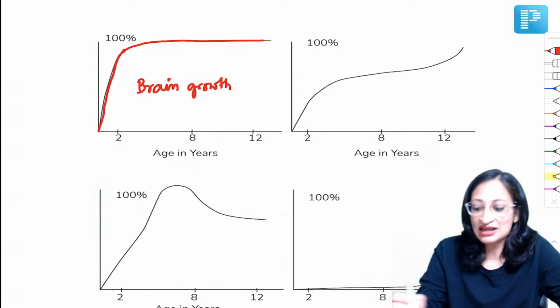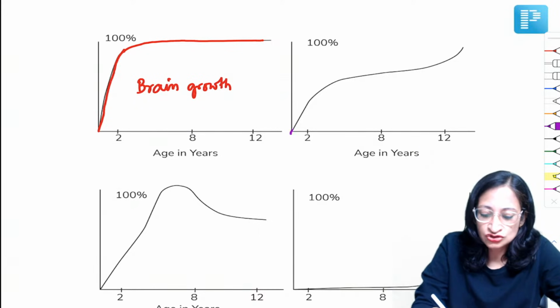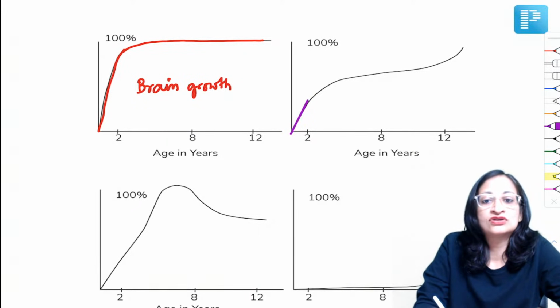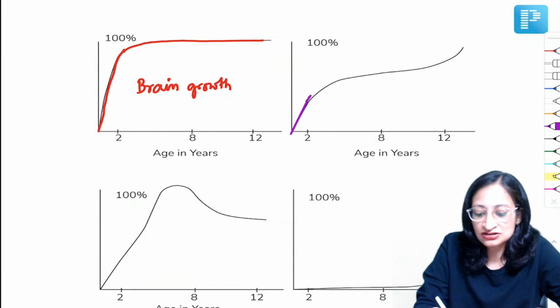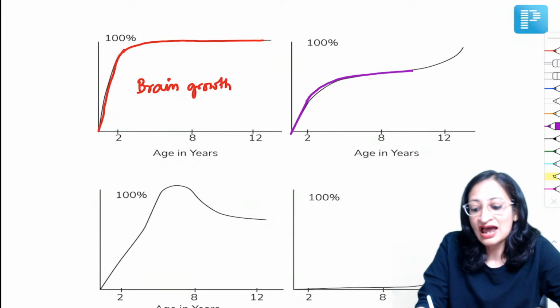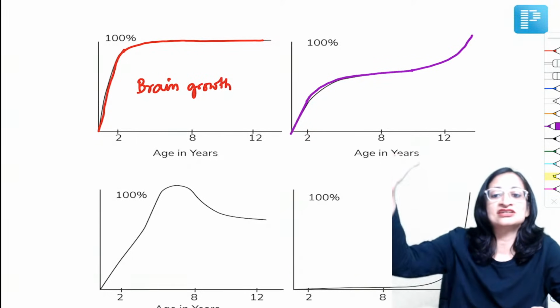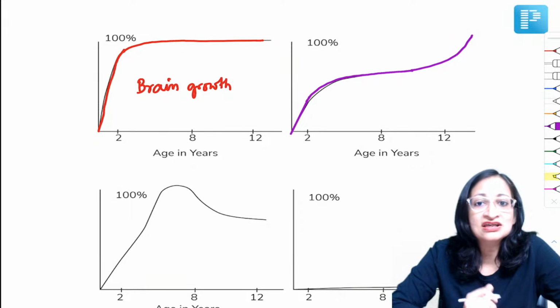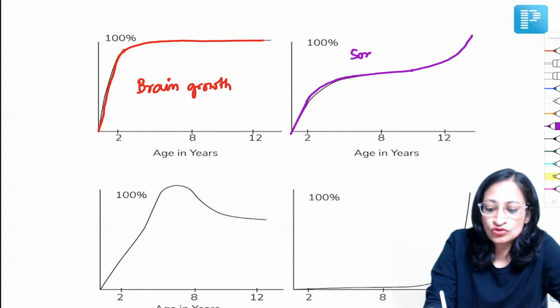What do you see in the next graph, which I am showing you in purple? Here there is an accelerated phase of growth in the first year of life, and then the growth slows down, and then again the growth increases during puberty. This is somatic growth, or the growth in height or stature.